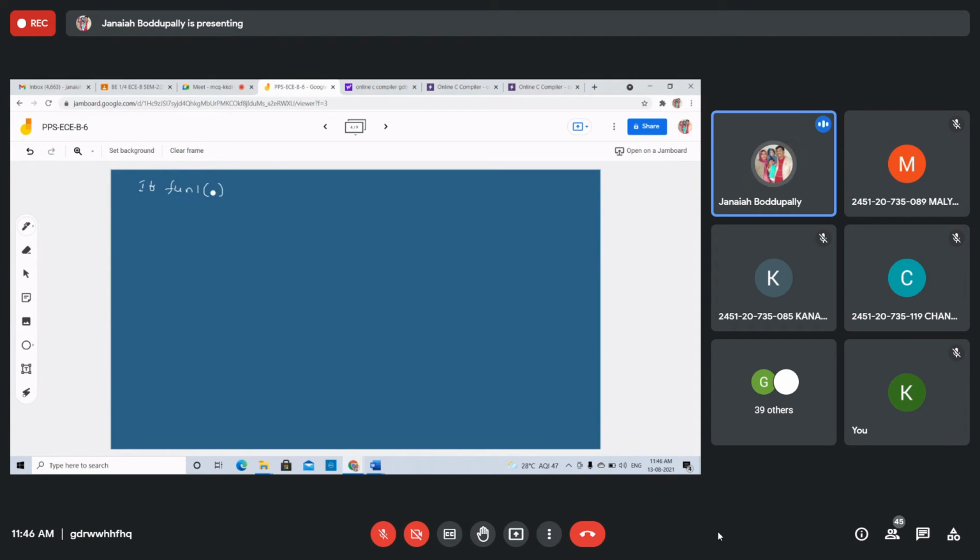Suppose function 1, this is a function, and function 2, this is also one more function. These are two functions. See, direct call structure. How to call the function directly?